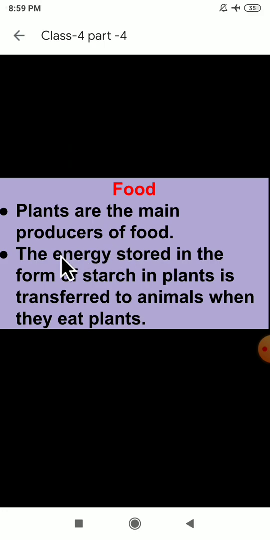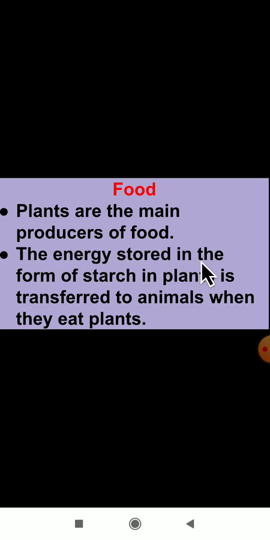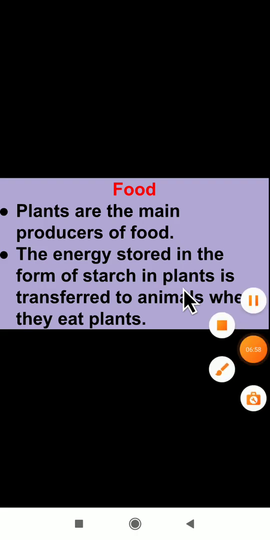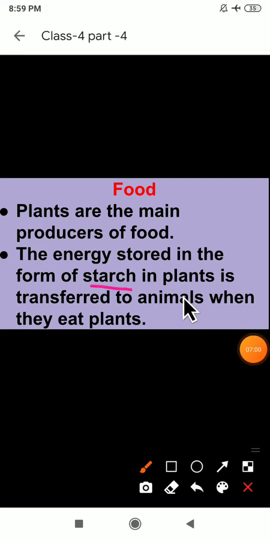Okay, next point here: the energy is stored in the form of starch in plants. As I have already told, what is the meaning of starch? Whatever food is prepared by the plants is stored as starch.